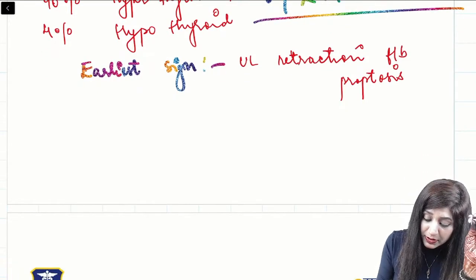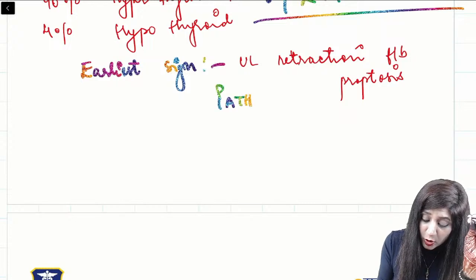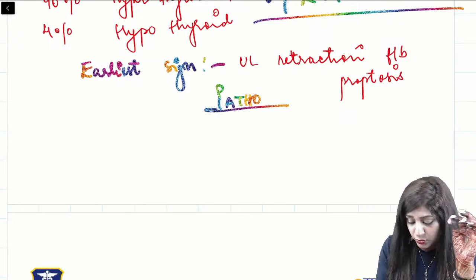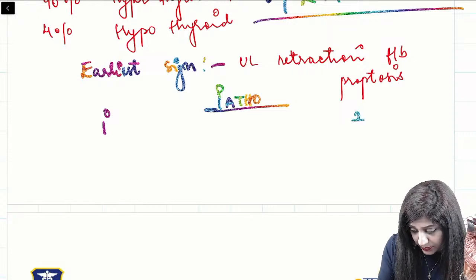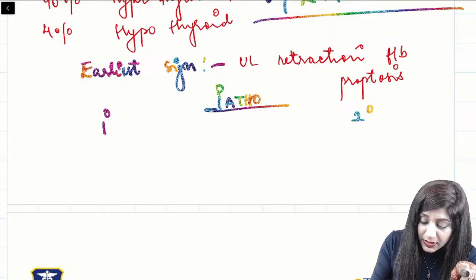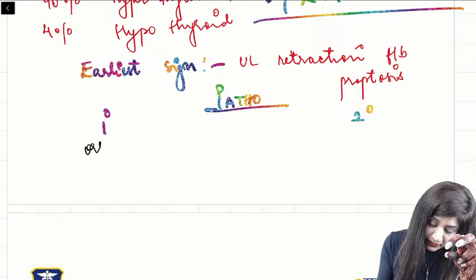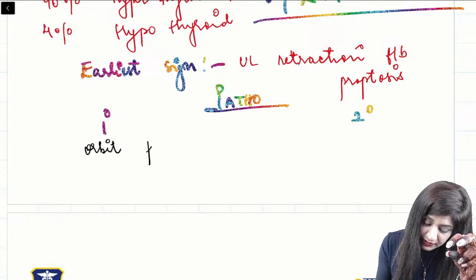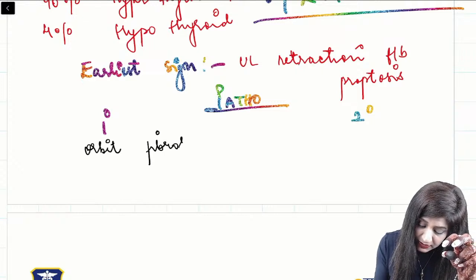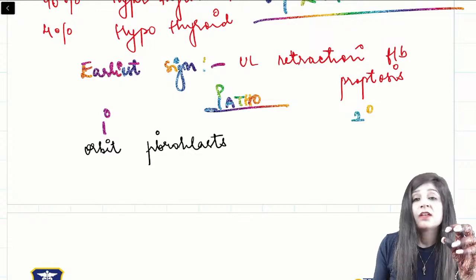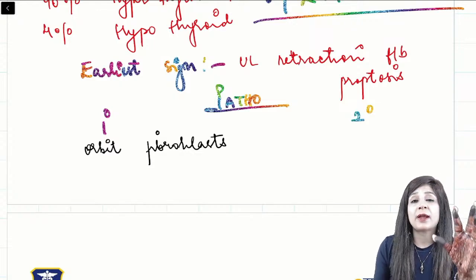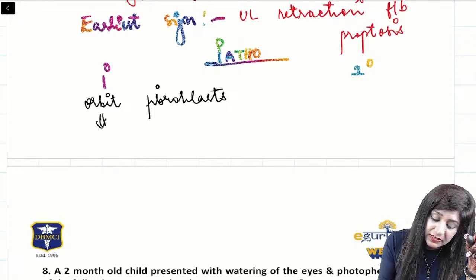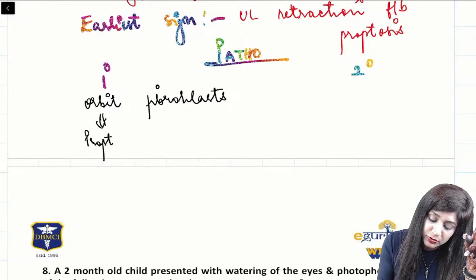If I talk about the pathology of thyroid eye disease, it can be primary pathology, it can be secondary pathology. Primary pathology is in the orbit, and which cells are affected? It is the orbital fibroblast cells, and we have a lot of edema in the orbital cavity, and actually that is leading to the proptosis.